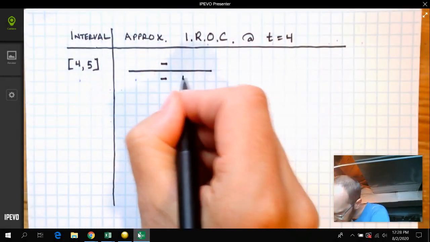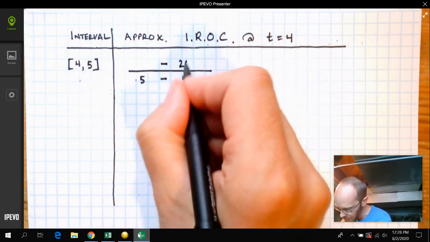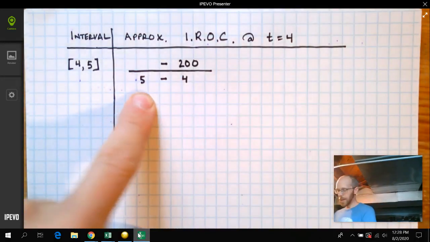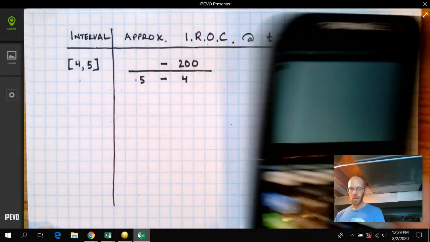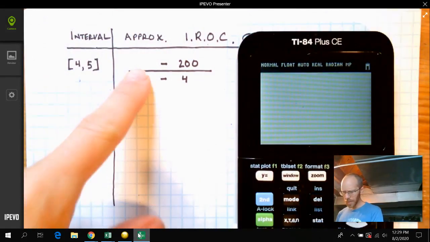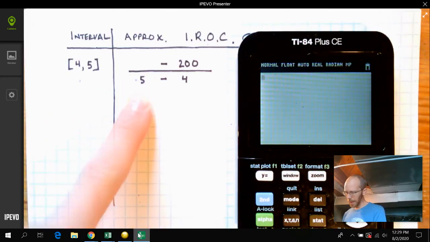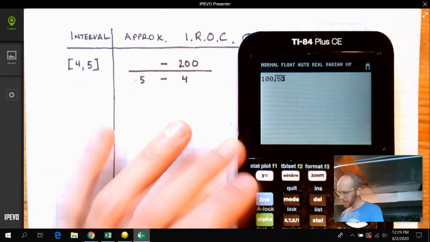So I know this is going to be 4, and this is going to be 5. I already figured out that at time 4, I had traveled 200 miles. If I want 5, I'm going to need to use the calculator. Okay, so I'm going to get out my calculator. If you don't have your calculator out, pause the video and get it out. Let's see. The distance that we had traveled after 5 hours would be 100 times the square root of 5.